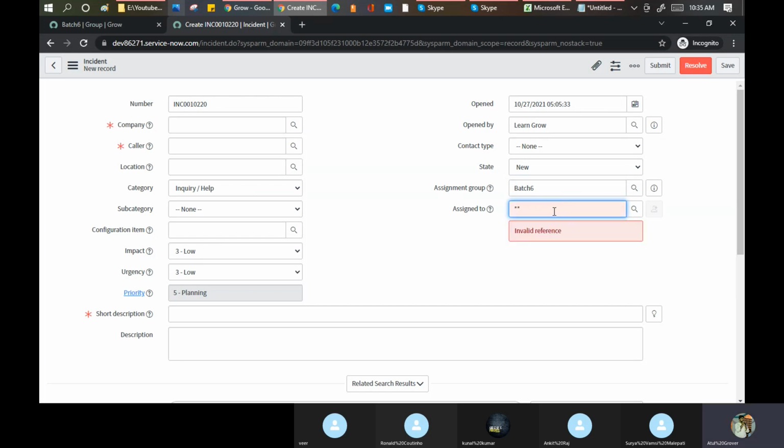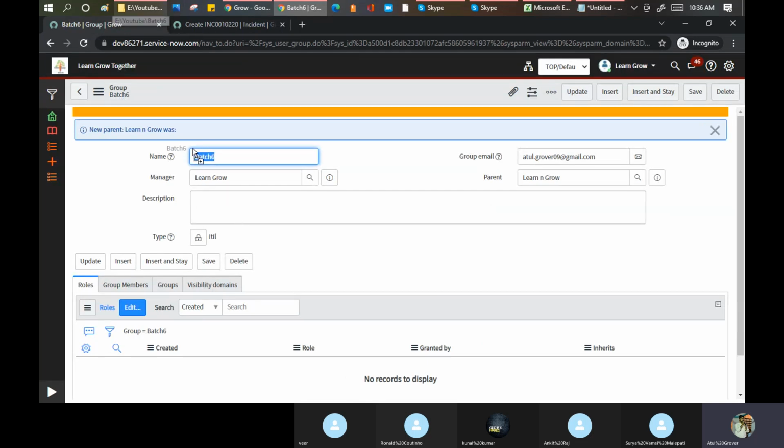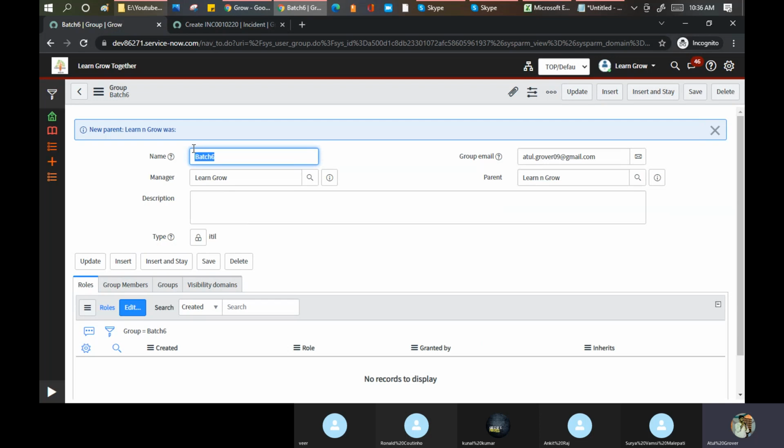But there is no member here, right? This is important, especially in change management. If you are using this group for approval and this group doesn't have any member, your approval will be stuck or it will bypass. That is the reason it's always recommended that whenever you create a group, you put at least one member in the group so that the functionality works smoothly.